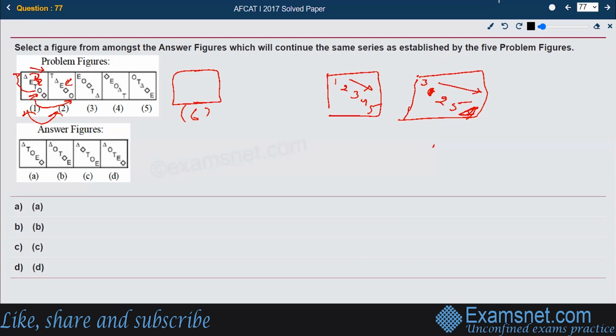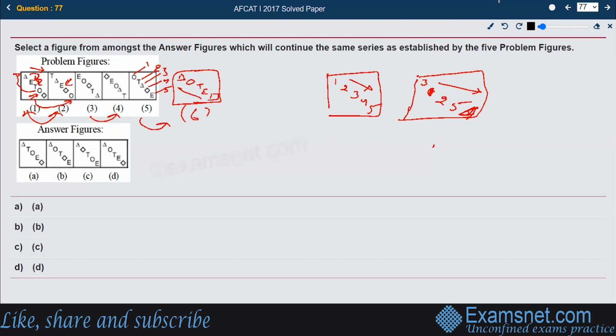That will be followed between 3 and 4 as well, and that should be followed between 5 and 6 as well. So let us name, this is 1, this is 2, this is 3, this is 4, this is 5. So we have to give 3 1 2 5 4. What is 3? 3 should come first, so the triangle should come first. Then 1, a circle should come, then 2, T should come. 3 1 2 5 4. So 5 is E, so E should come here, and 4 is a square. So this is how it should be managed.